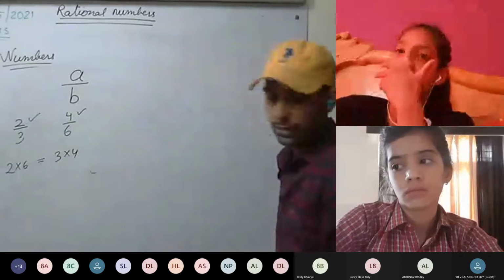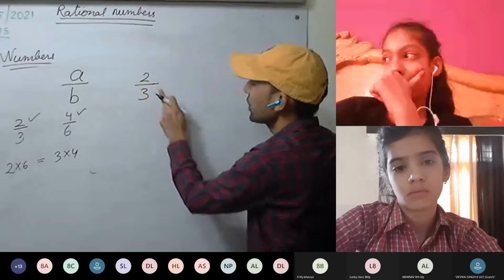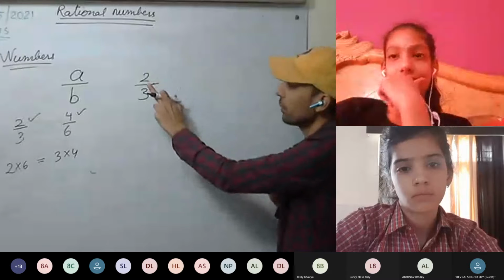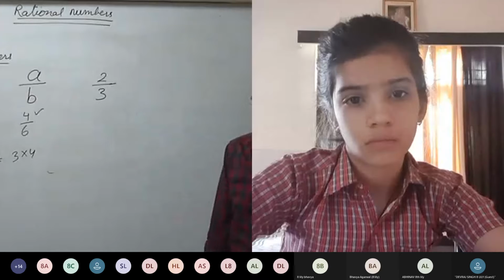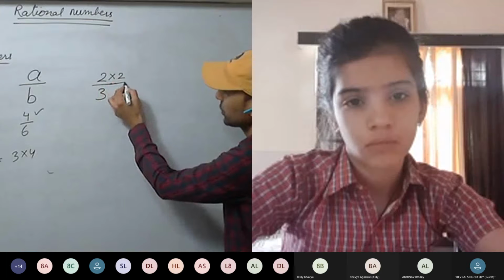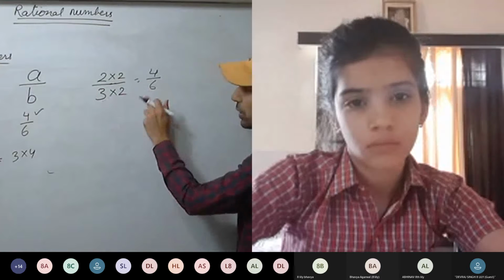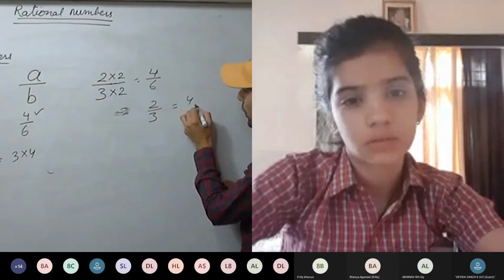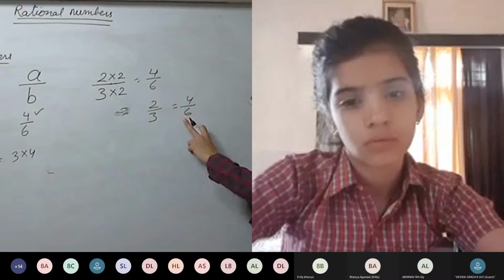Here as well, you have seen one thing. If it is given 2 by 3, and we multiply the numerator by the same number as the denominator, the number does not change. So if I am multiplying the numerator by 2, and the denominator by 2, we are getting 4 by 6. These two numbers are equal. 2 by 3 is the same as 4 by 6. They are the same numbers. I am just representing the number in a different form.